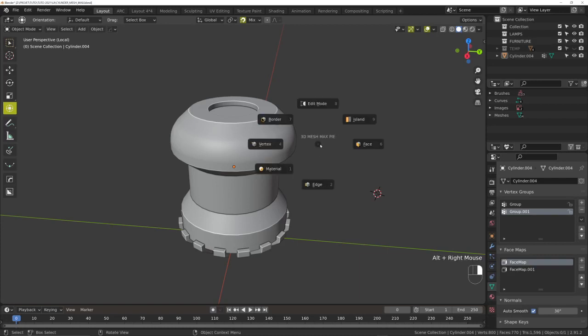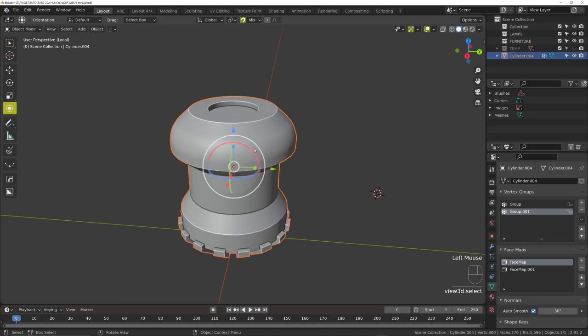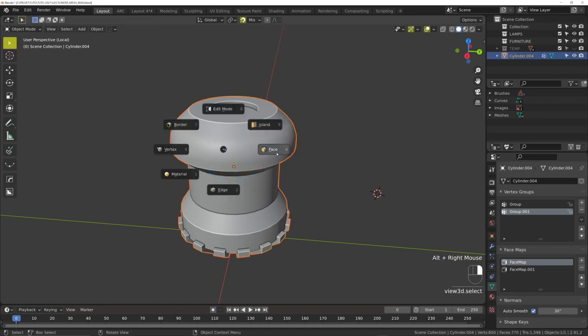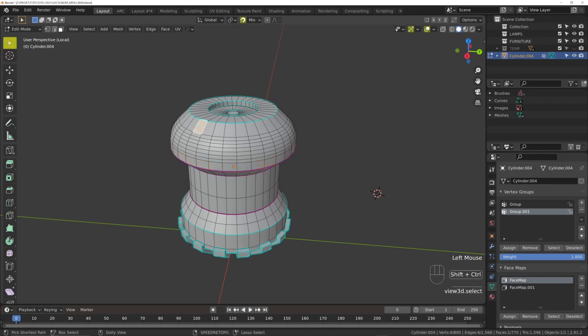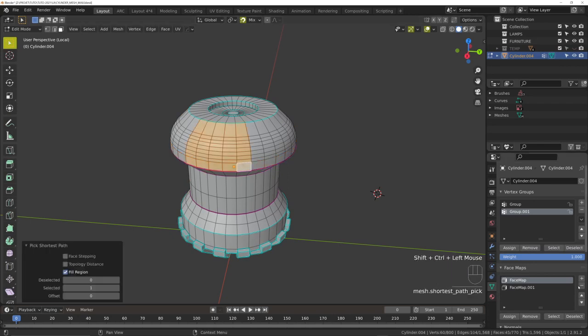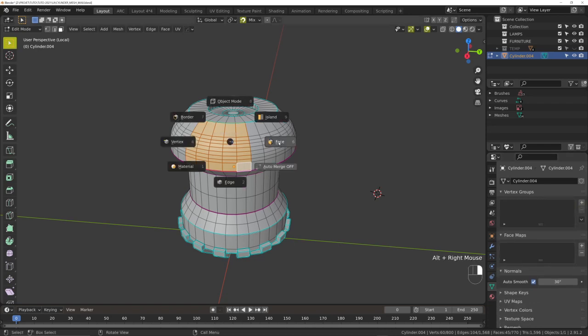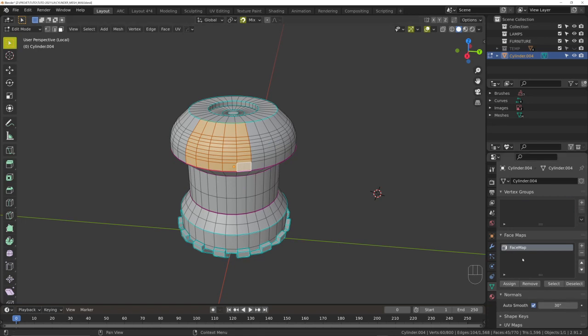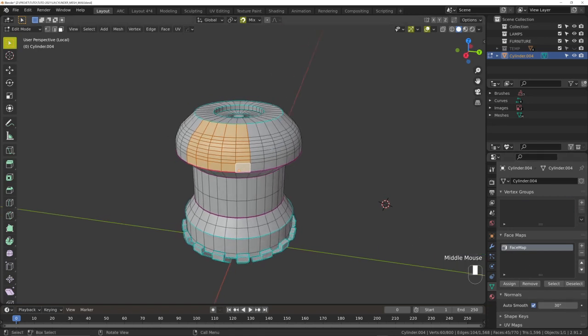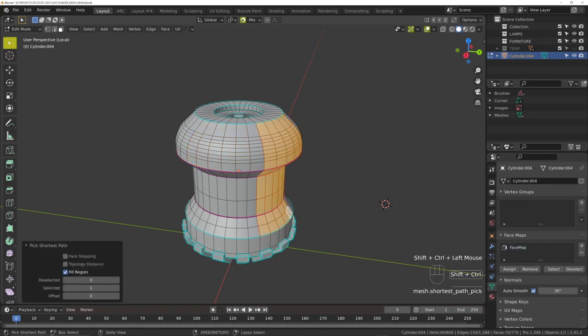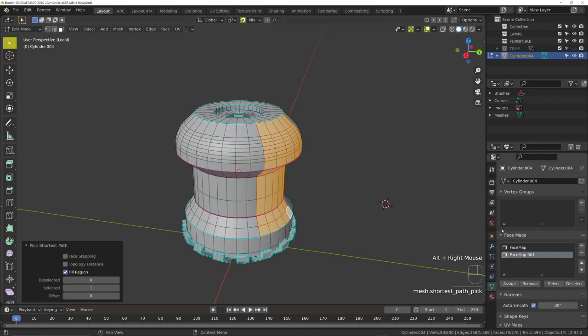We're gonna take a look at how to create a face map and vertex group directly from the spy menu. So if I select a face, let's say this one, delete everything. You control click on face, it will add a face map that you can select after. Select this one, control click on face, it creates another face map.